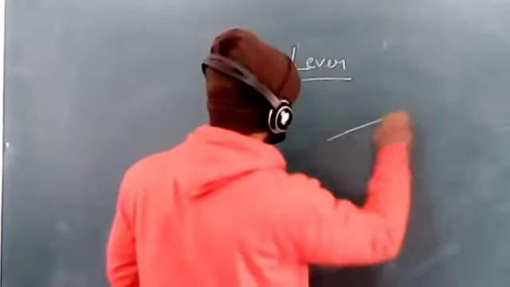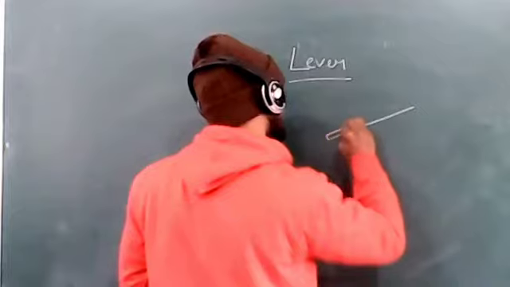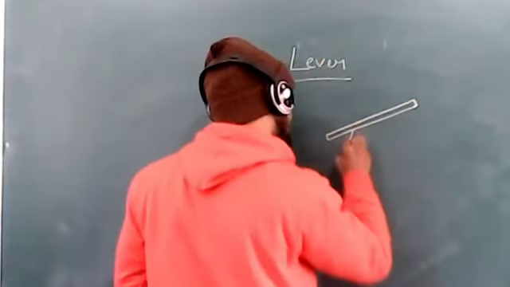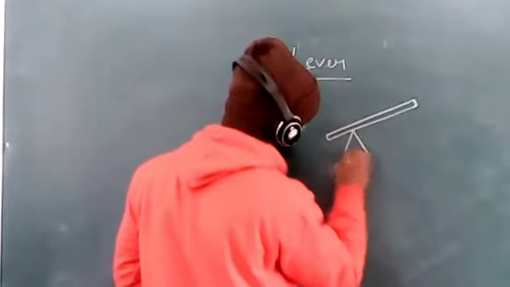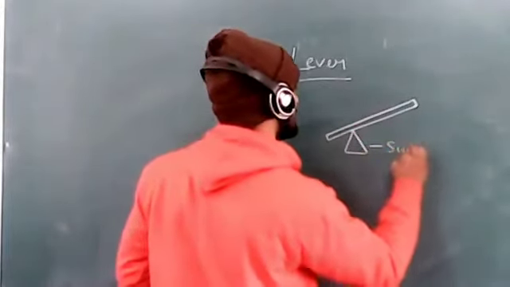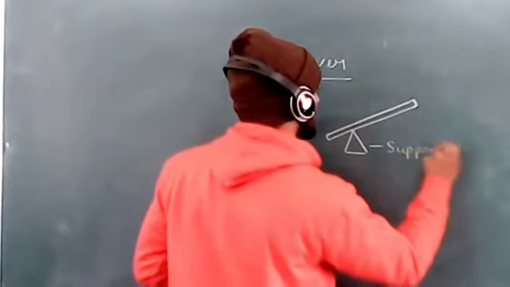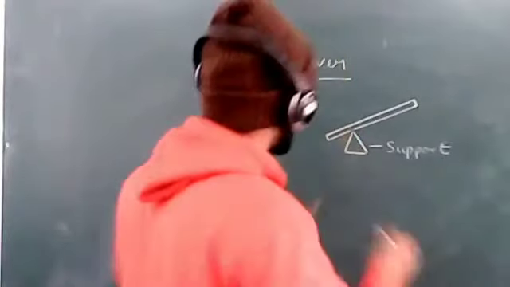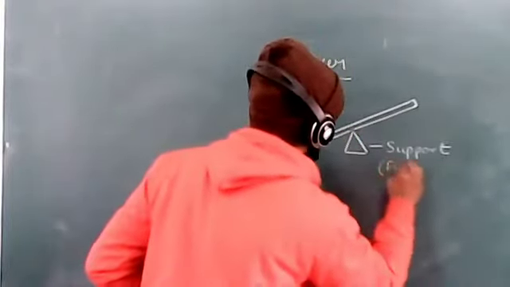Suppose this is a lever and it rests on a support. It is pivoted, a fixed point.